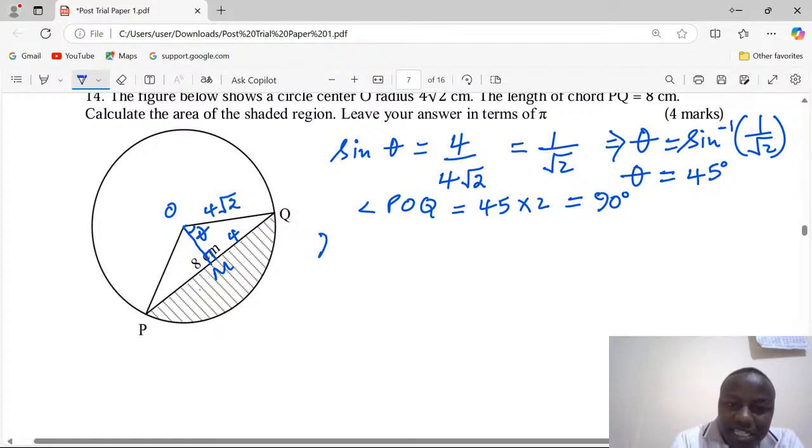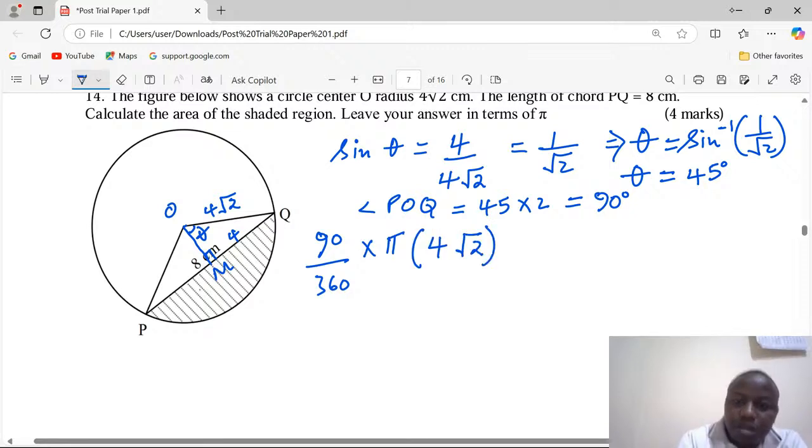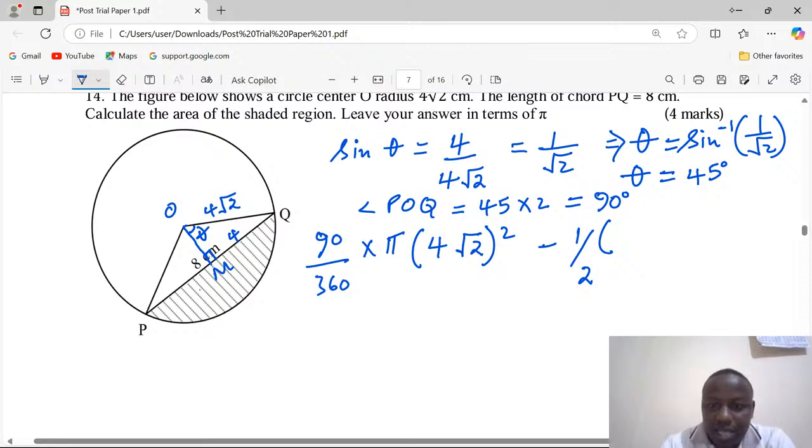Area of the sector is given by beta over 360 pi r squared. Pi, then r is 4 root 2 squared. Then we subtract the triangle. Half a is one side, and one side is going to be 4 root 2.